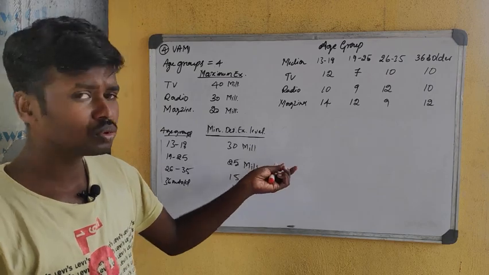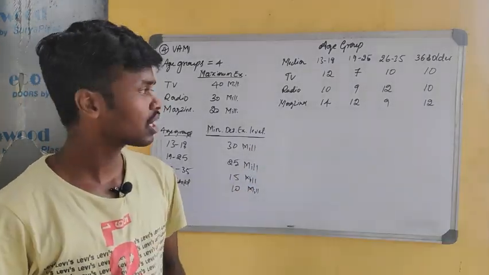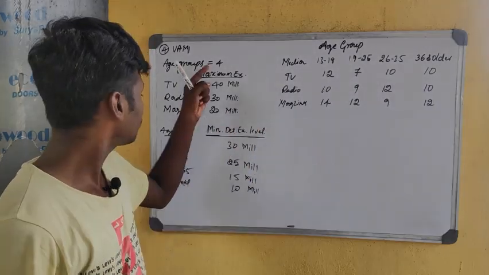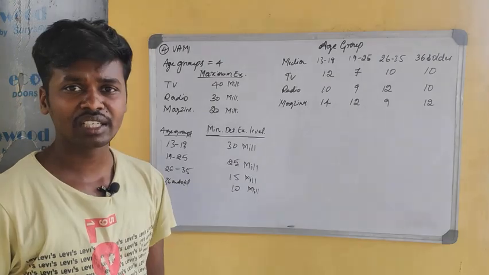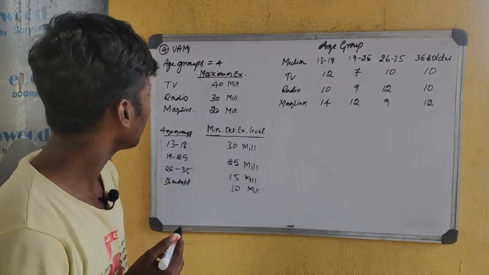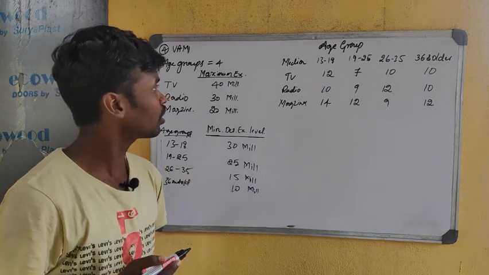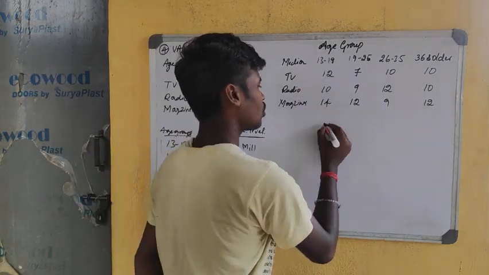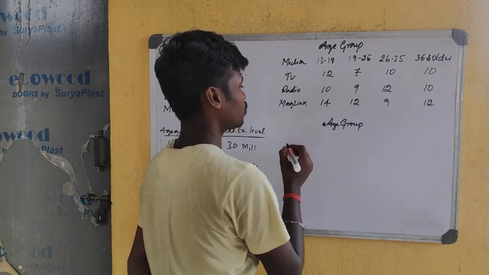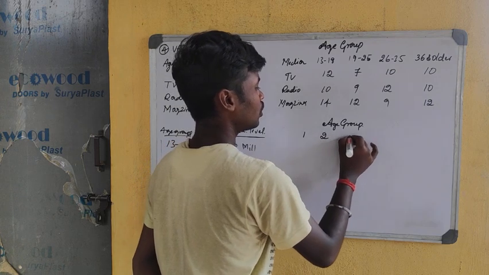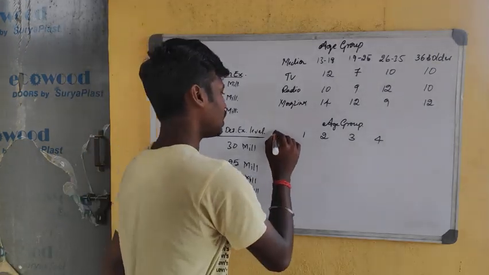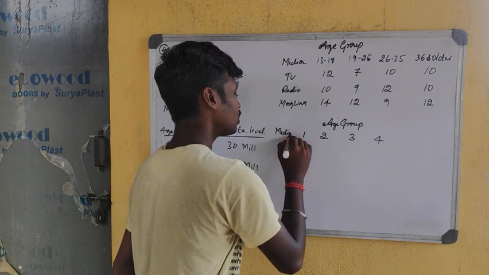In order to calculate the total transportation cost, we have to write down neatly the entire transportation problem by applying these adjustments. See how to write this transportation problem by applying these adjustments. See age groups: how many age groups are there? There are 4 age groups, so 1, 2, 3 and 4, right? Similarly, how many media are there?